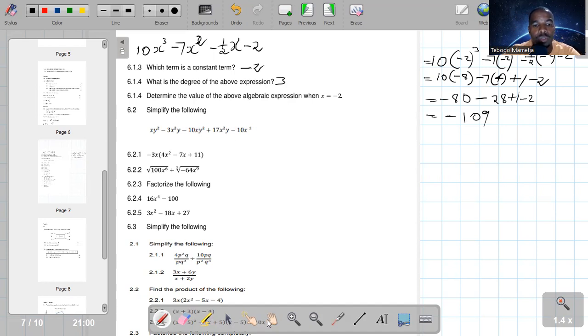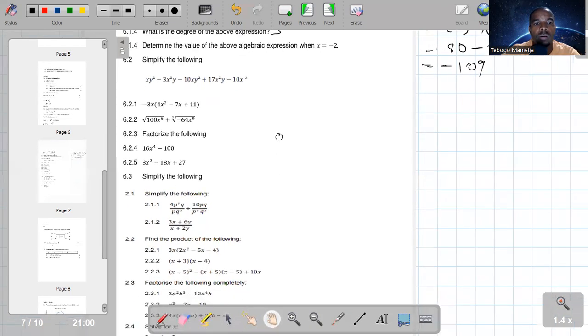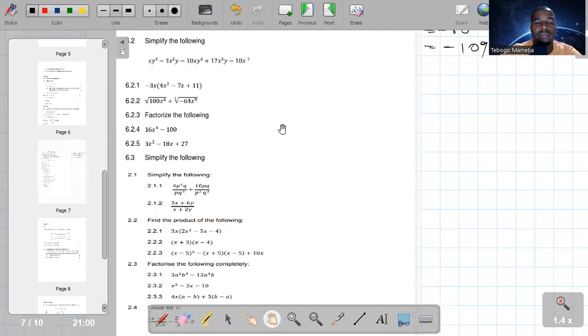Okay, number 2, 6.2. They say simplify the following. Guys, I'm going to do that a bit quicker because of time. So this one, which property are we going to apply? We are still going to apply the distributive property. So what is outside the bracket must multiply everything inside the bracket there.